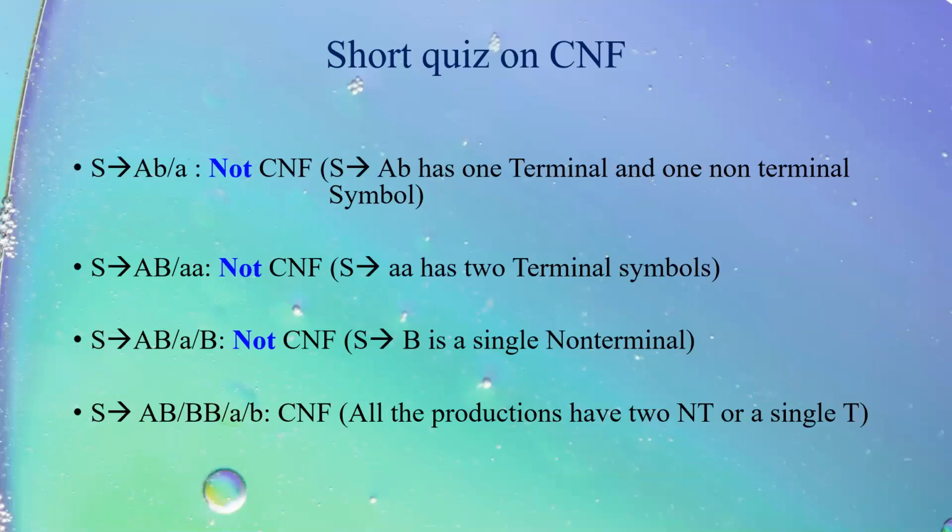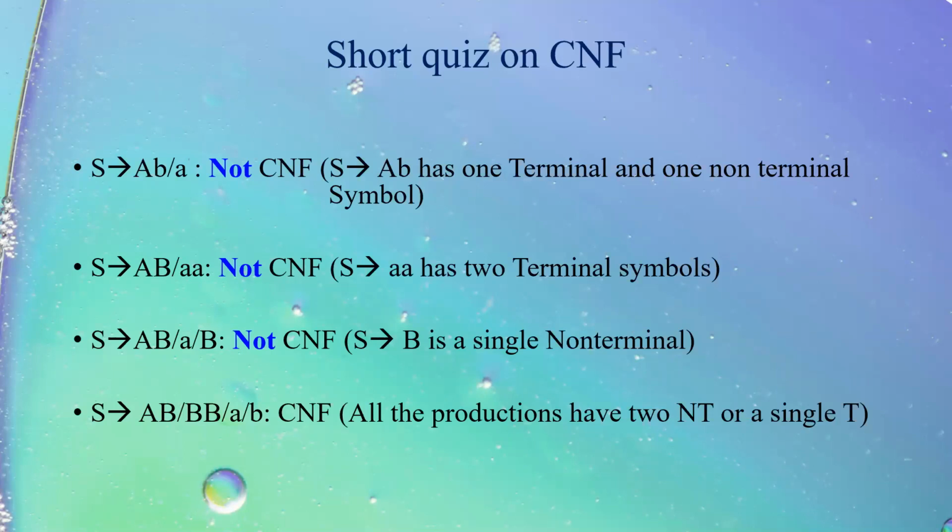Before going into that, let's have a short quiz on Chomsky normal form. Say, for example, I have a grammar S tends to capital A, small b, or A. Is this in Chomsky normal form or not? No, this is not in Chomsky normal form, because in this we have capital A, small b, whereas we should have two non-terminals. Then next, capital A, capital B, or AA. We have two non-terminals, so this is not in Chomsky normal form.